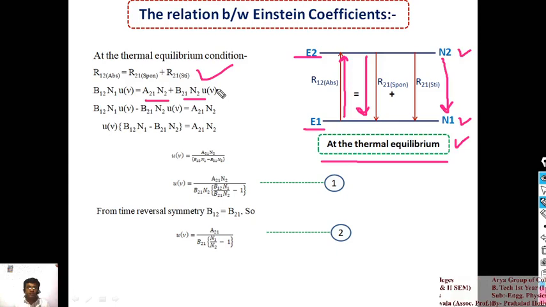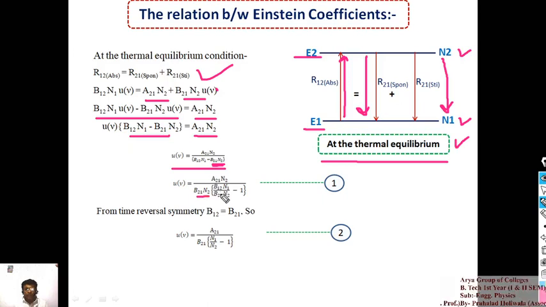Okay, so here you can put B12 N1 rho minus B21 N2 rho is equal to A21 N2. And here you can take rho common from that equation and put it within a bracket. So it is equal to A21 N2, and here rho is equal to A21 N2 upon B12 N1 minus B21 N2. Here I am taking B21 N2 common, so you get B21 N2 times B12 N1 upon B21 N2 minus 1. So you can get that equation from that process.